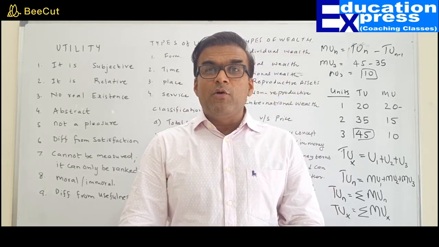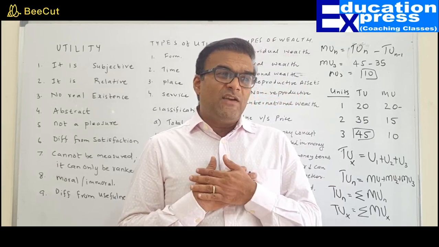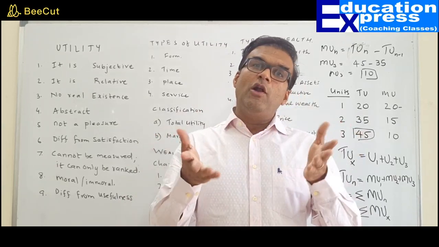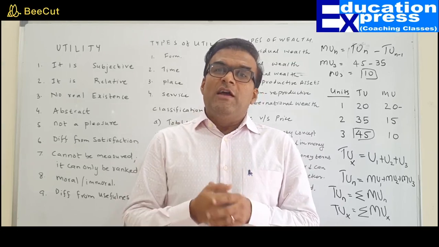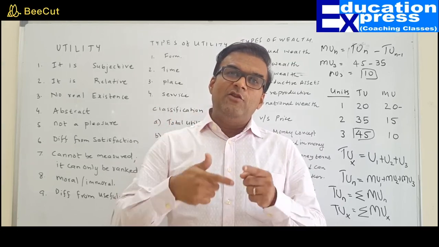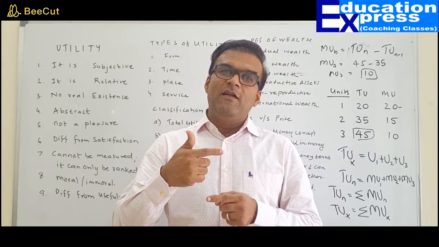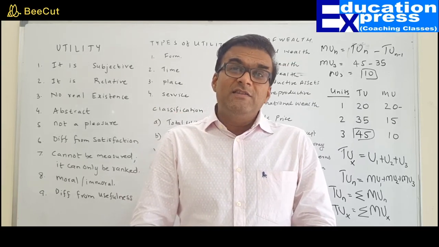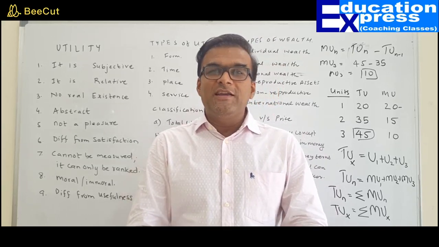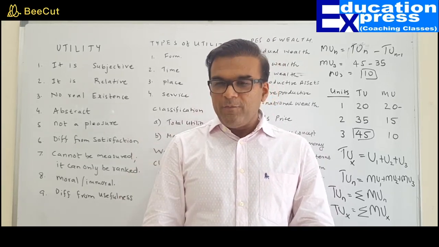Total utility is a very important concept. The total satisfaction which I get from the consumption of all units is called total utility. That means the sum of the utility from the first unit plus second unit plus third unit plus fourth unit is the total utility which I got. Remember, my dear friends, my total utility will keep on increasing with every increase in consumption.